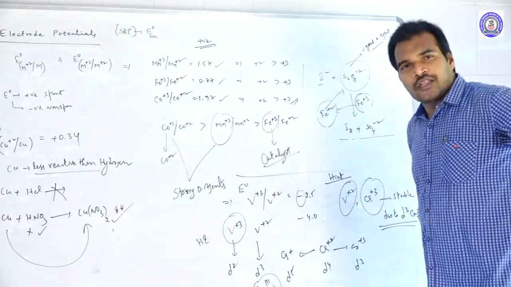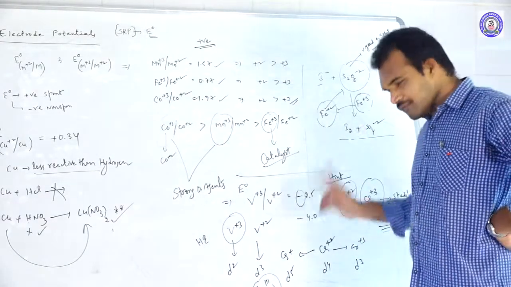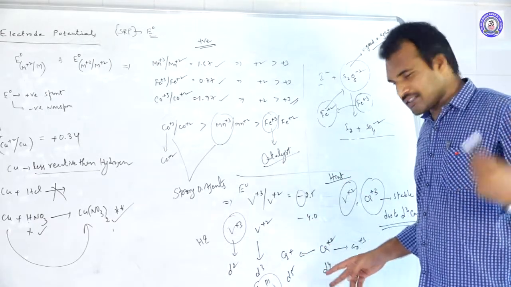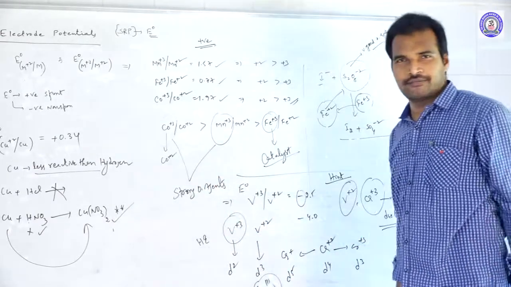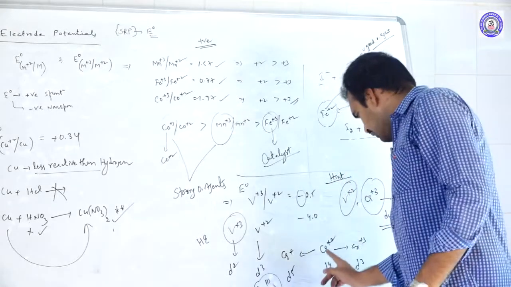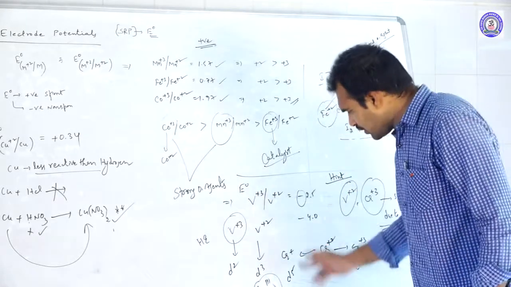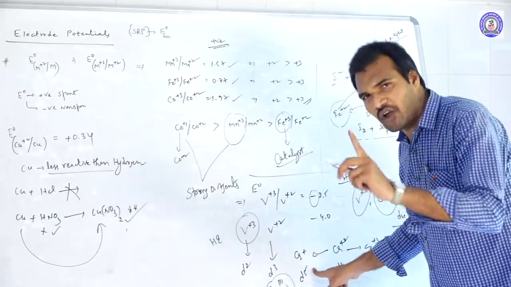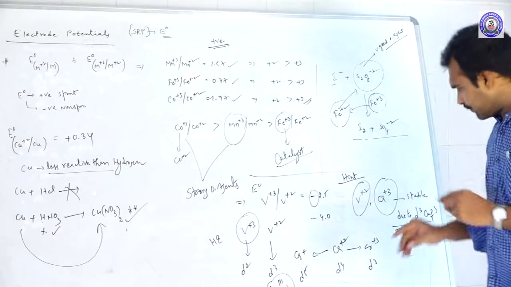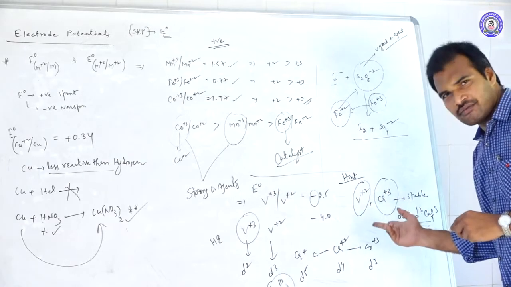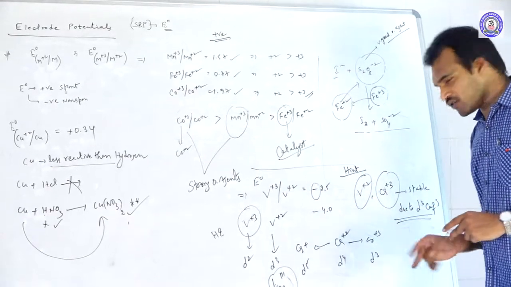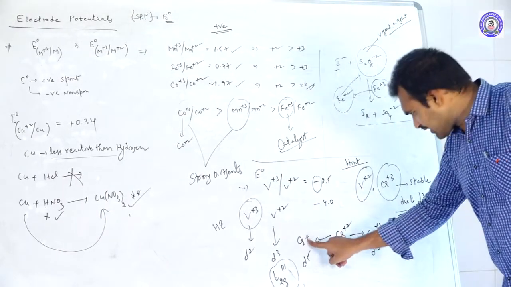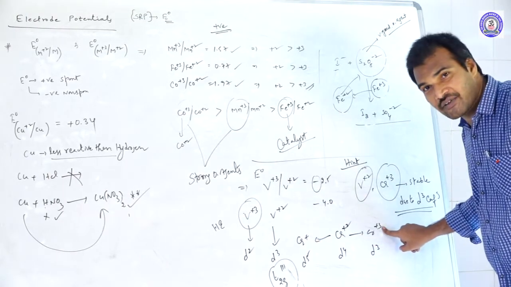Chromium +2. No doubt where it will go. As per our previous knowledge, it should go to the left side. But if it goes to the left side, only one factor is favorable. What is that? Stable half filled configuration. But if it goes to the right side, 2 factors are favorable. One is hydration enthalpy, because between +1 and +3, definitely +3 has higher hydration enthalpy.